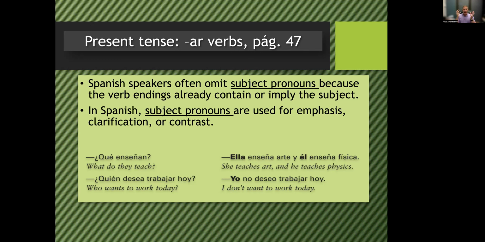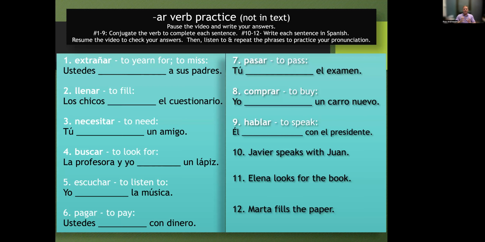But again, you don't have to include the subject pronouns unless it's added for context. Okay, so here's our tarea, here's our practice. I've got up in white the verb, including the meaning, and you're going to conjugate it 1 through 9, according to what you have there in the sentence, and then 10, 11, and 12, you're going to go ahead and just translate.